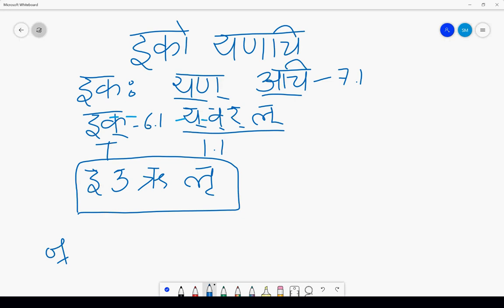Achi, achi means saptami vibhakti of ach, means in the group of all the swaras. So this is generally how the sutra is formed here. Ikah, yan iti pratyahara ekavachanam prathama vibhakti, achi iti saptami vibhakti ekavachanam.